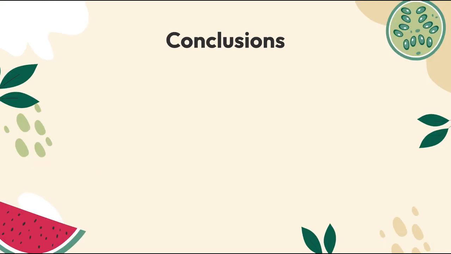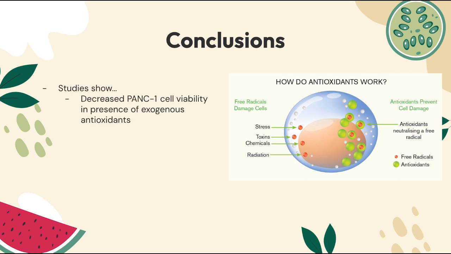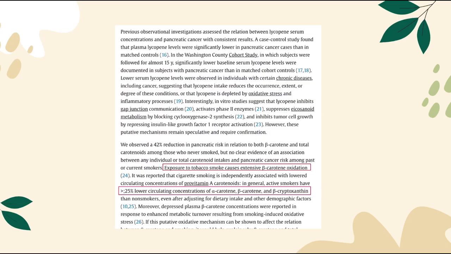Due to the function of antioxidants in the body and their role in oxidative stress prevention, it can be assumed that they play some sort of role in cancer prevention. Each of these studies covered in this video have found significant correlations between either decreased pancreatic cancer cell viability in the presence of exogenous antioxidants or decreased pancreatic cancer risk in people who have higher consumptions of certain exogenous antioxidants. However, these studies also explain that eating fruits and vegetables alone will not protect against pancreatic cancer.